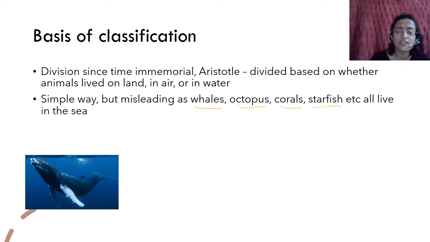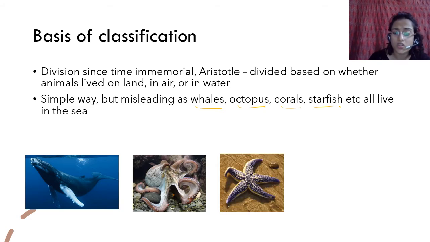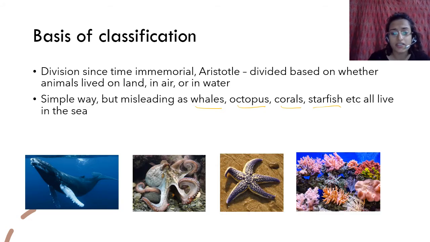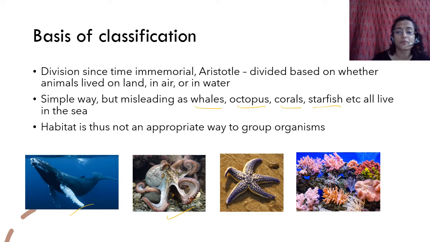Do they look in any way similar? This is a blue whale. This is an octopus. This is a starfish. This is a coral, right? A coral reef, corals. Do they look in any way similar? Coral reefs don't move here and there. These have 8 arms. This is a, well, you'll learn further what this is. There are so many differences, so many varied differences. Can you say that they are going to be the same? No. So you cannot group them all together habitat-wise.